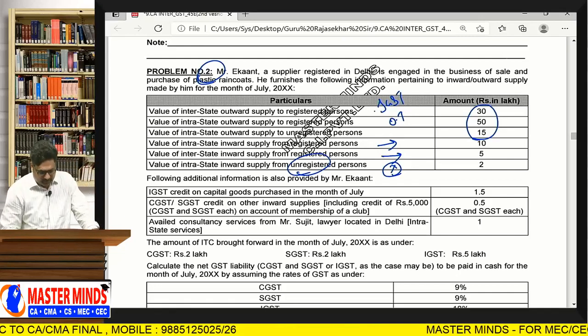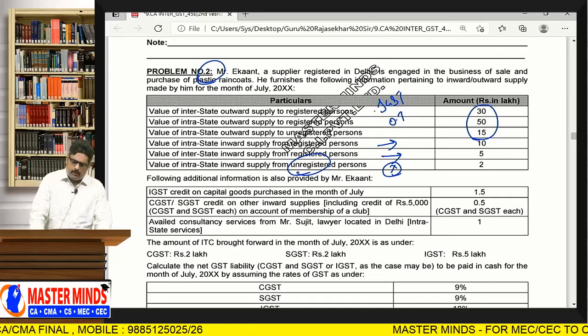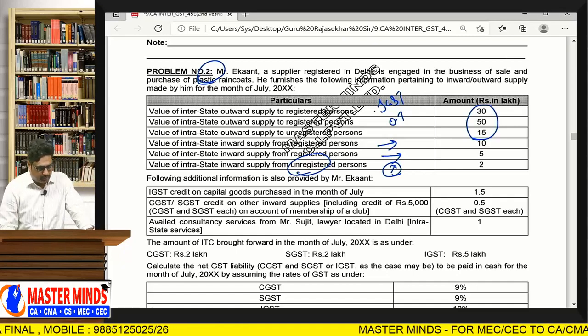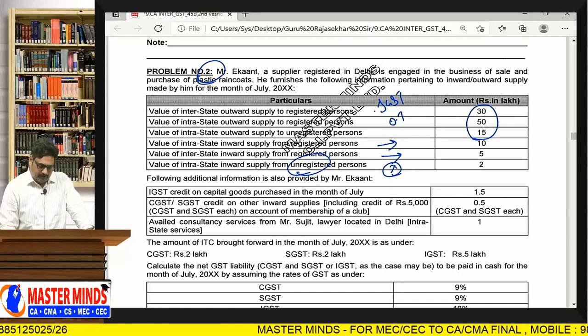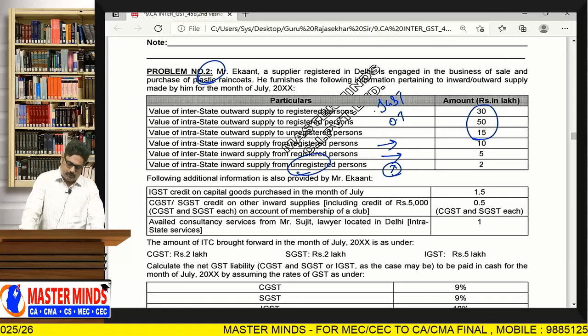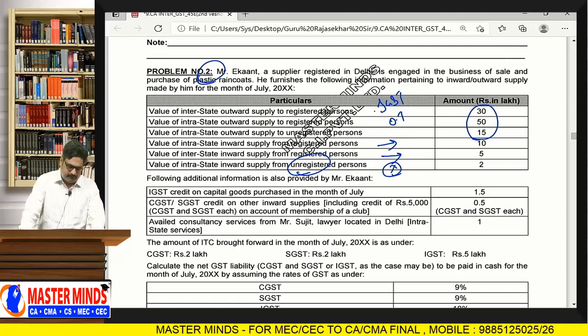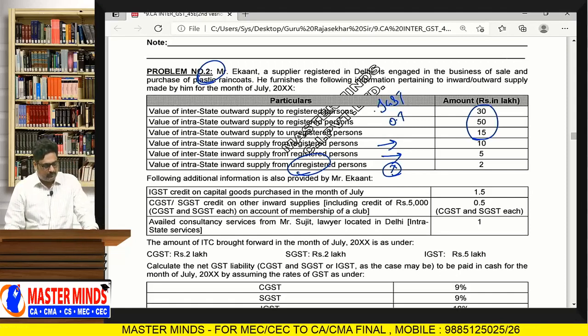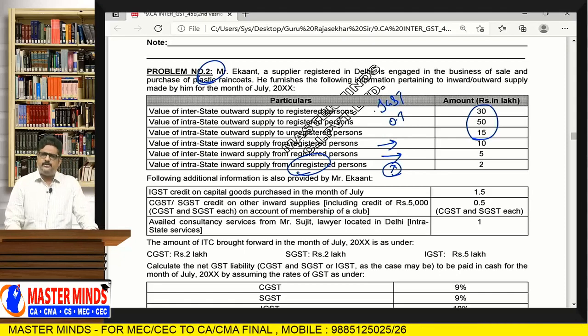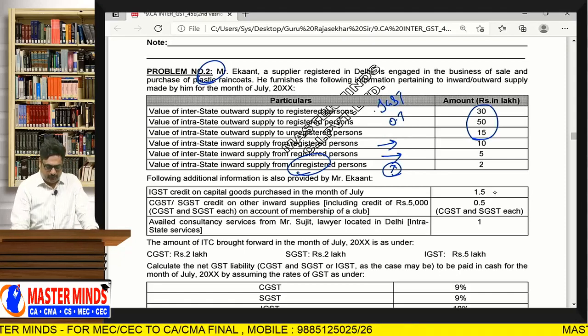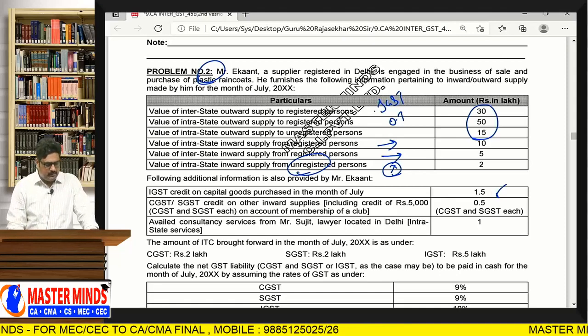And some adjustments are given. The following additional information is also provided by Mr. Ekant. IGST credit on the capital goods purchased in the month of July is 1.5 lakhs. So that means IGST ITC of 1.5 lakhs is available.